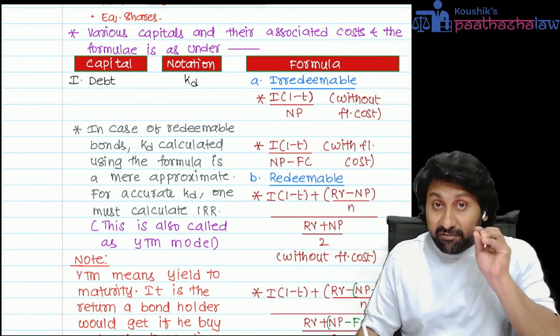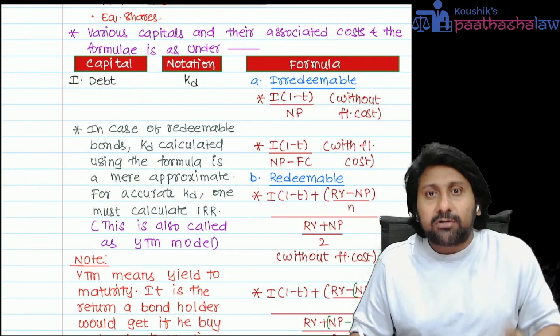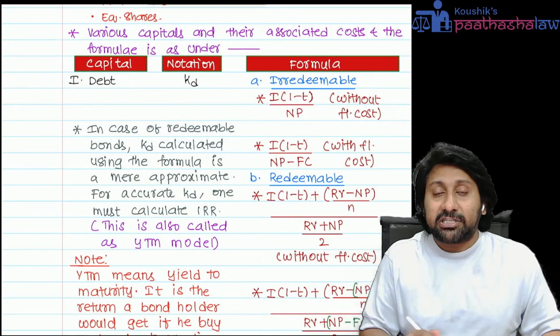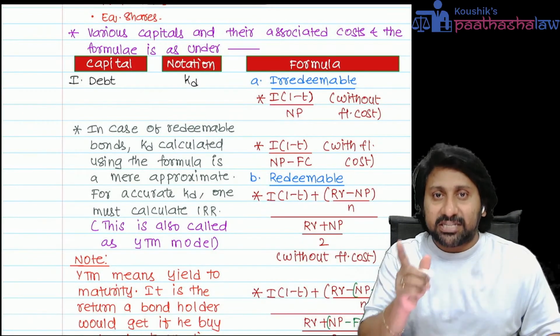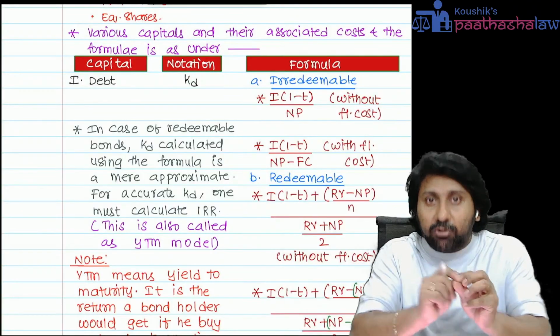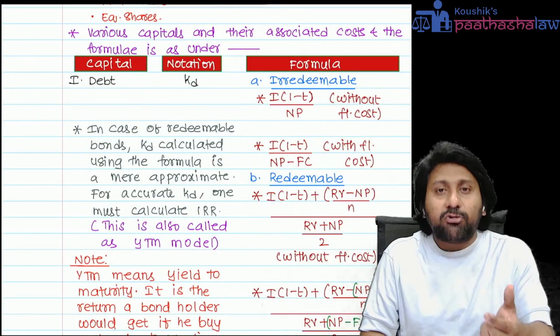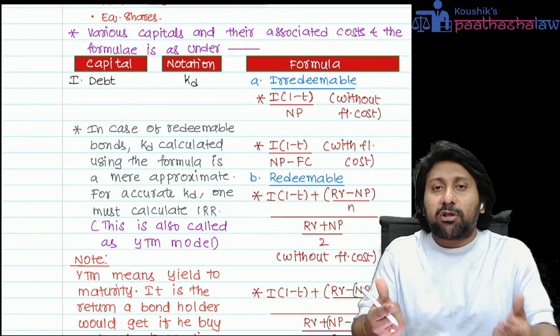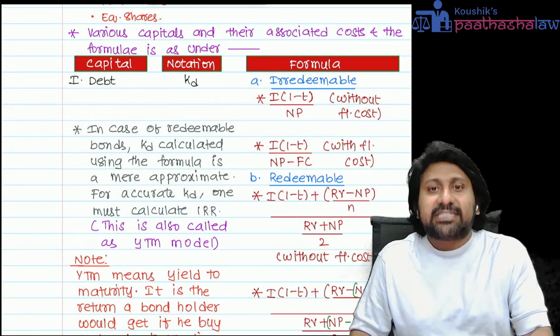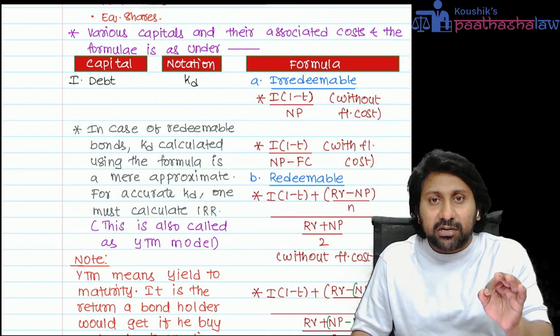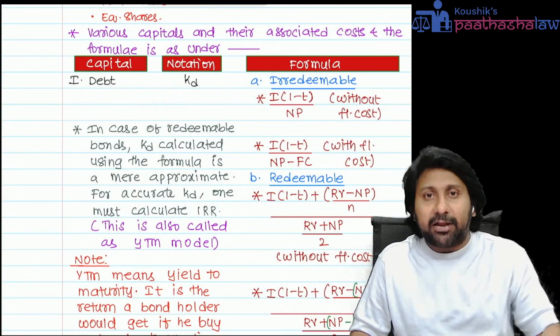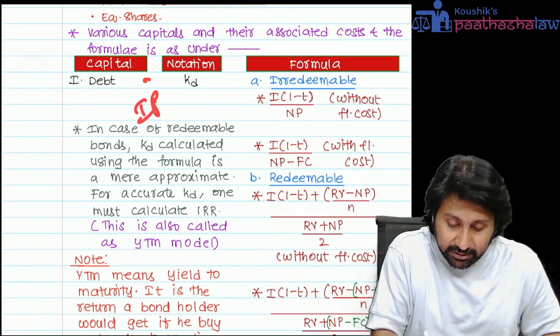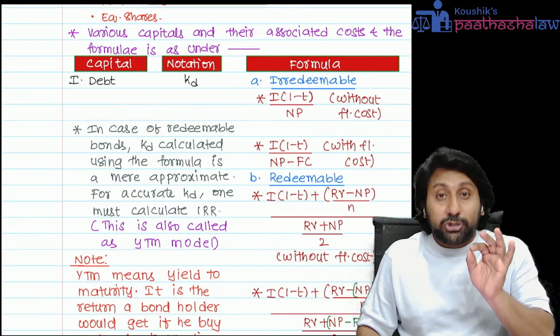But the problem will come when the flotation cost is given in the question as a percentage. On what do you have to apply that percentage? On par value, or on market value? If nothing is said in the question, flotation cost is always applied on issue price.